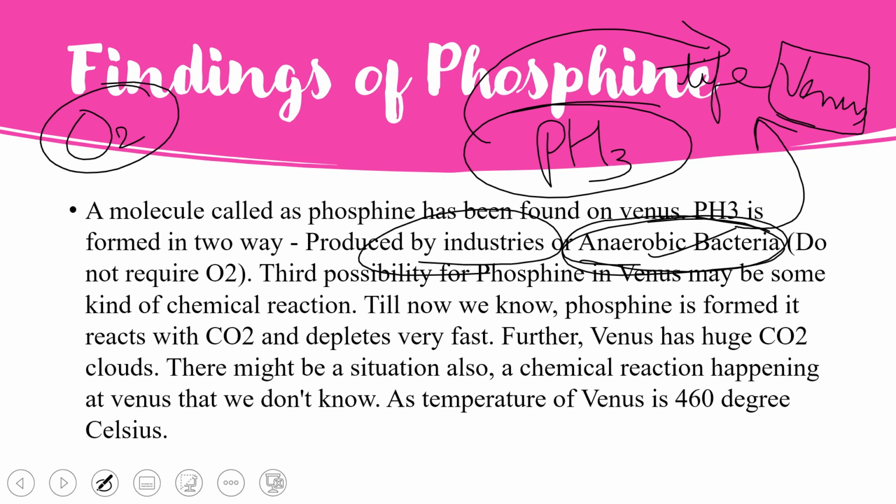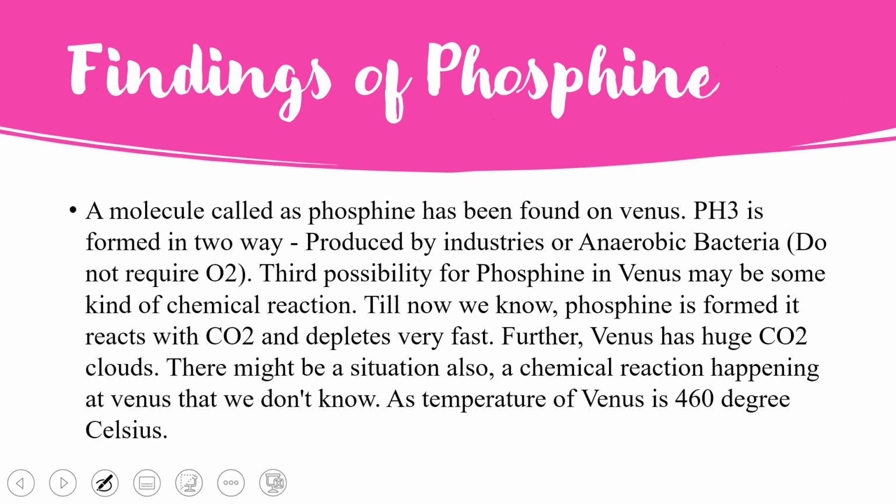The third possibility for phosphine on Venus may be some kind of chemical reaction that we don't know about. So this is the third possibility that has been guessed. Till now we know that phosphine, when it reacts with CO2, depletes very fast. Venus has huge carbon dioxide clouds, so there might be a chemical reaction going on that we don't know.